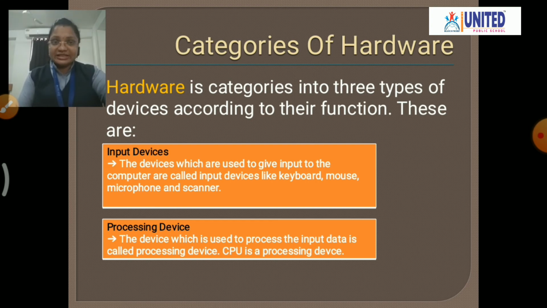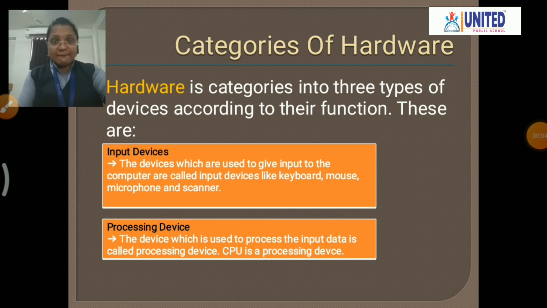Now next, processing devices. The device which is used to process the input data is called a processing device. Whenever you give data using input devices to the computer, it should be processed to get the information, so these processing devices help the computer to make the information from the data.